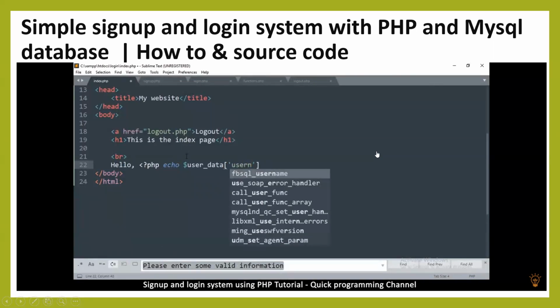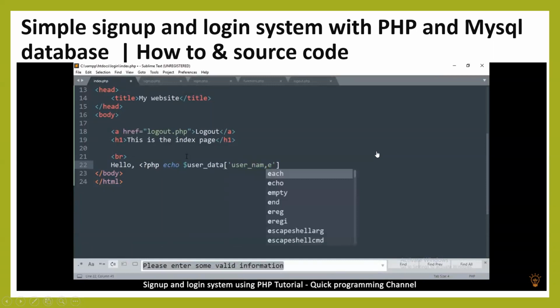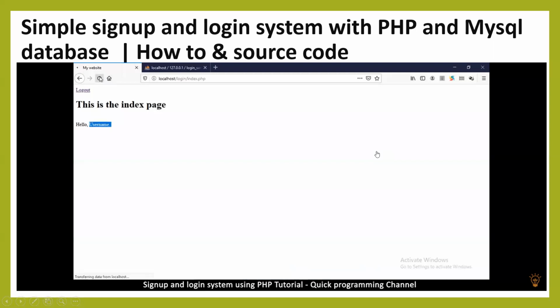User underscore name, like that. Don't forget to close the tags. And if I go back here and refresh, you see the name there.